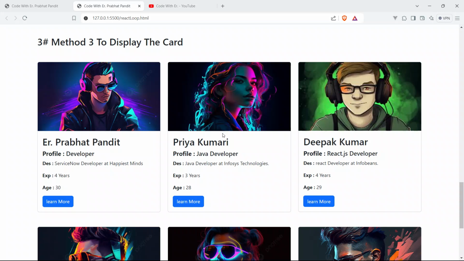This is the second profile of Priya Kumari, and she is a Java developer. Description is Java developer at Infosys Technologies. Experience is 3 years, age is 20.